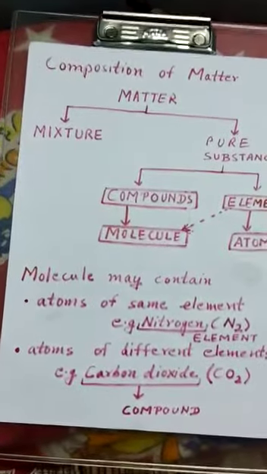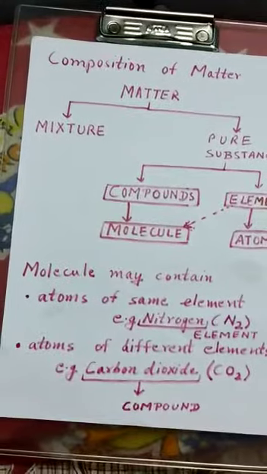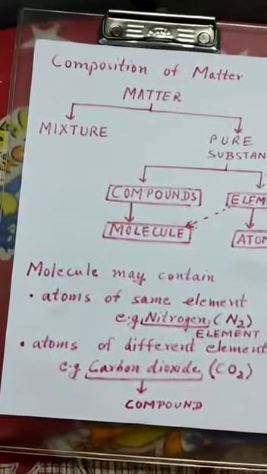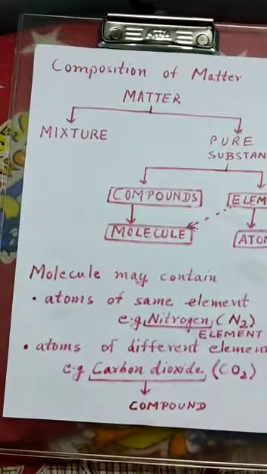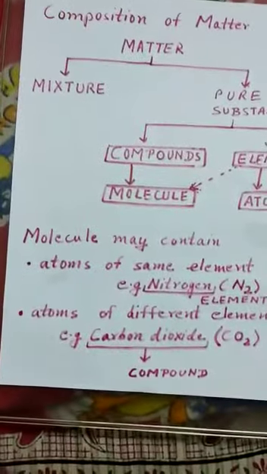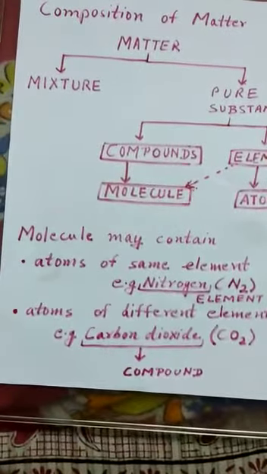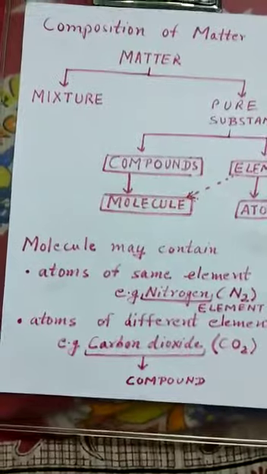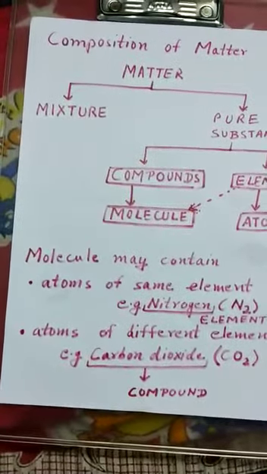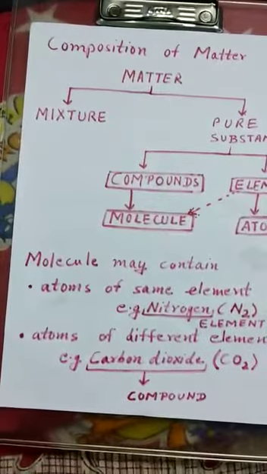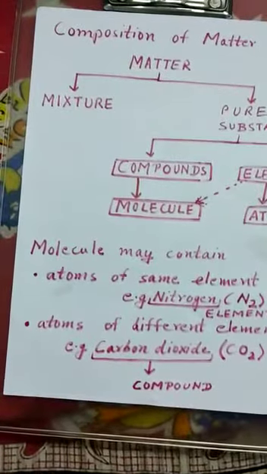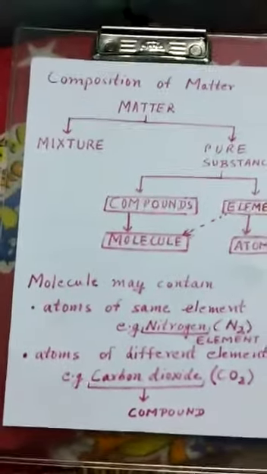And a molecule may contain atoms of different elements, and when a molecule contains atoms of different elements, then it is termed a compound. For example, carbon dioxide. Carbon dioxide contains two types of atoms, one of the carbon element and the other of the oxygen element.